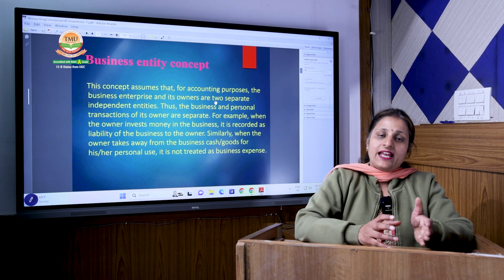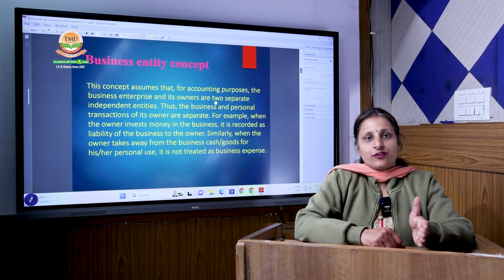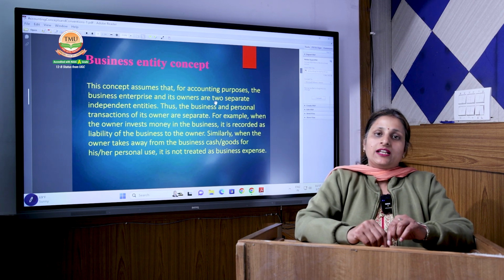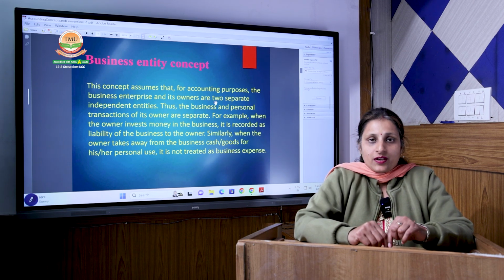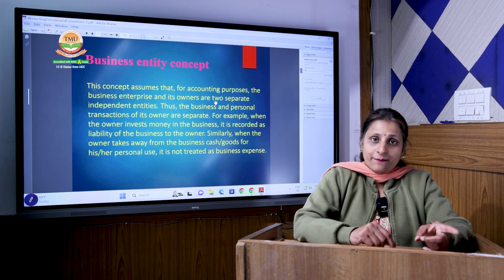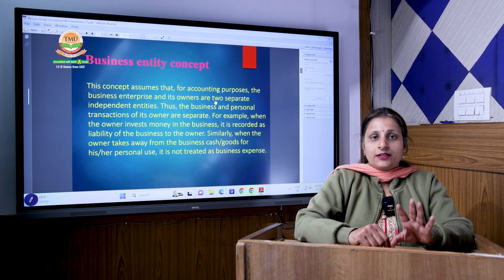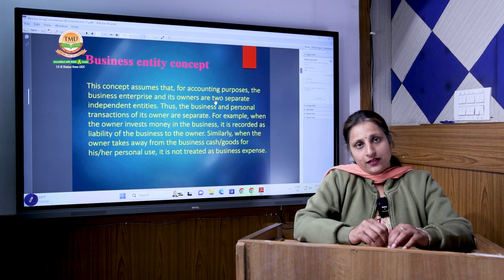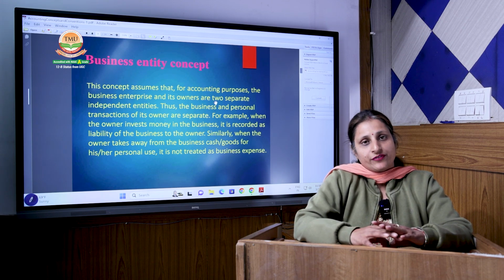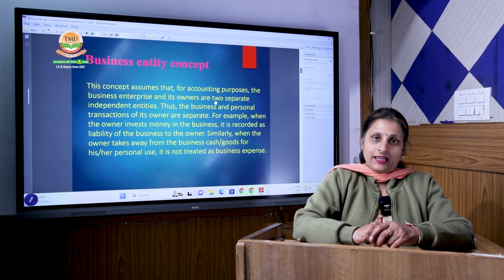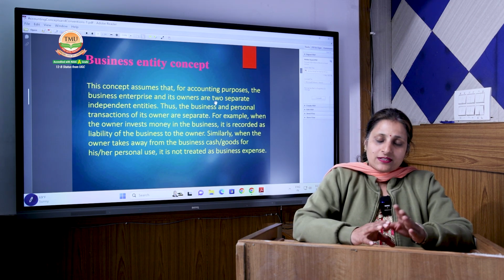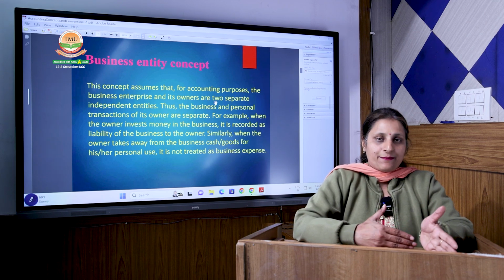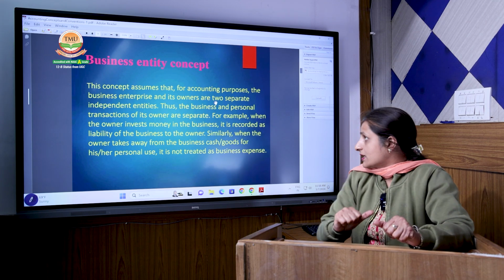And if Mr. A invests any amount in A Limited, that will be considered a liability for A Limited, and it will be shown on the liability side as capital. And if Mr. A withdraws any amount from A Limited for personal use, it will be considered as drawings for A Limited, and it will be deducted from the amount of capital invested by A. Because we are considering A Limited as a separate individual and A as a separate individual.